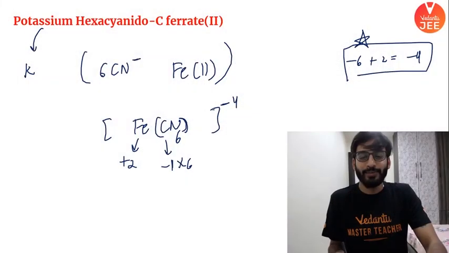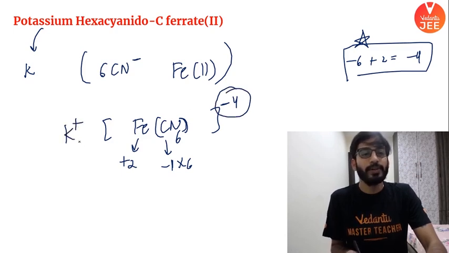Okay? So can I just make an overall structure like this? Check this out. Fe(CN)6, and since you know it is in plus 2 state, it is minus 1 into 6. Overall charge here would be minus 4. How did I write? Minus 6 plus 2 beta is equal to minus 4. Correct? I hope the point is coming in your mind. So there will be overall minus 4 charge.